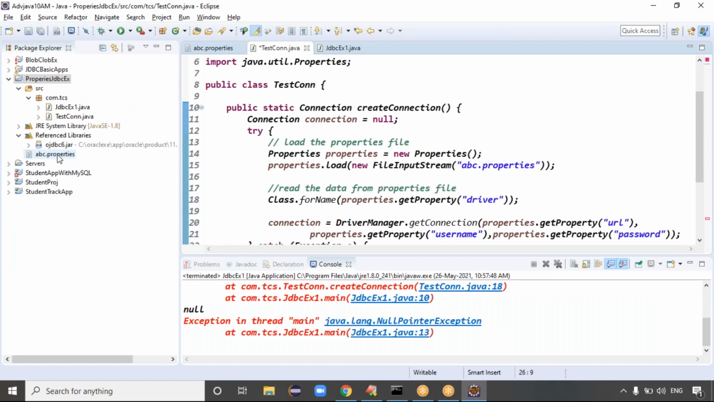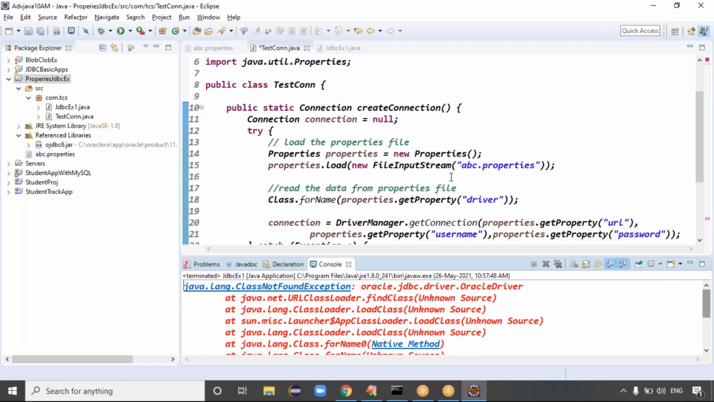ABC dot properties spelling is correct only, right? ABC dot properties correct only. Basically, it's getting the ClassNotFoundException. The ClassNotFoundException means this Oracle driver class is the issue.